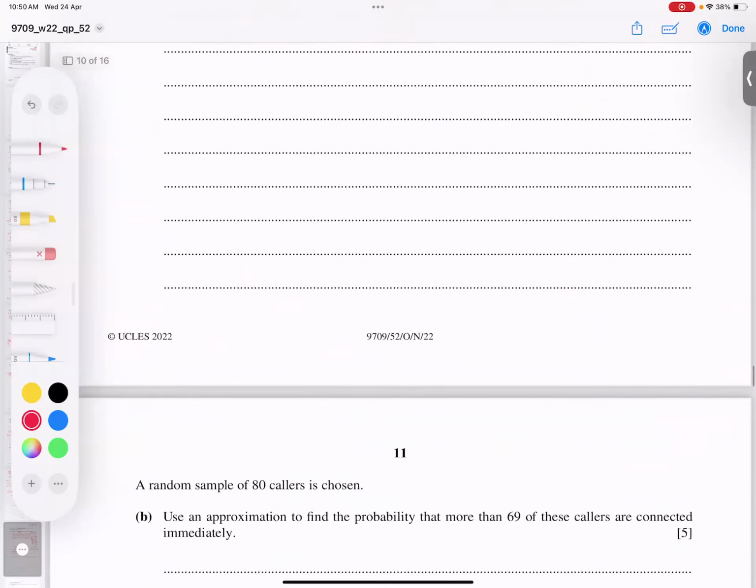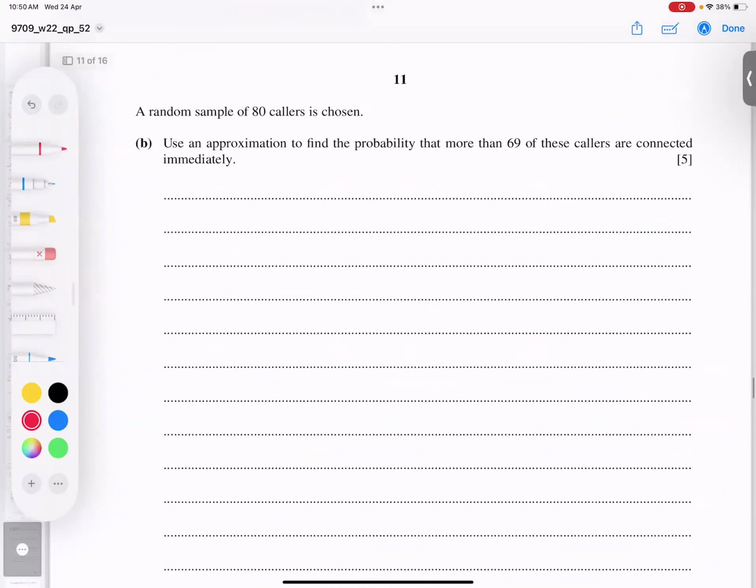Let's go for the next part of the question. A random sample of 80 callers now. The sample has changed, and he's used approximation. Whenever approximation is used, we go from binomial data to normal distribution data. For that, we need P: 90% means I can write 9 by 10 or 0.9, and Q is 0.1.